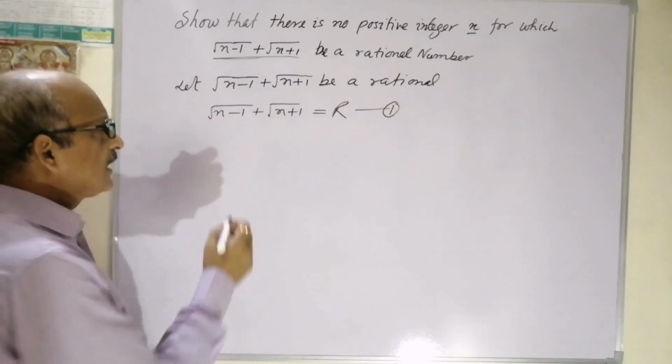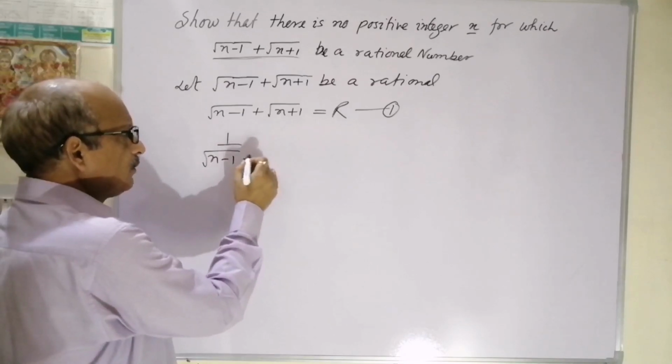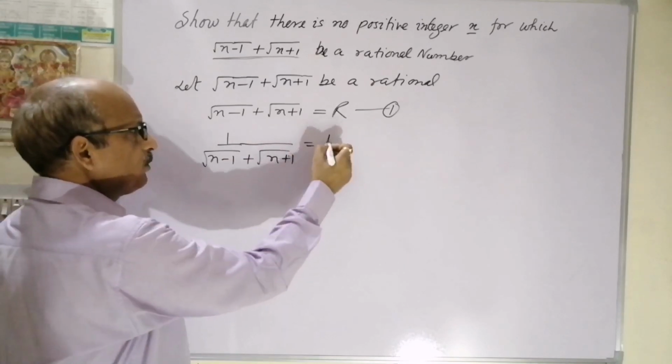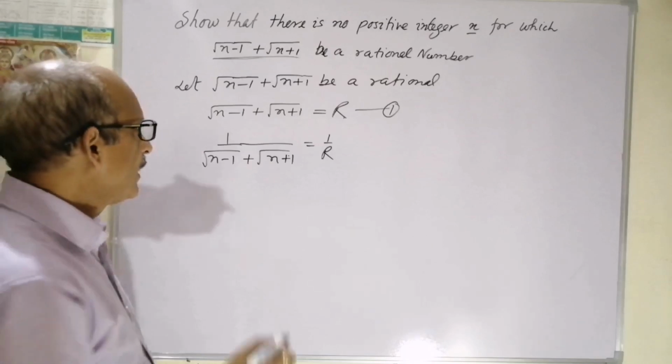When it is r, then we can write 1 by root of n minus 1 plus root of n plus 1 is equal to 1 by r. If it is rational, then this is also rational. Very clear.